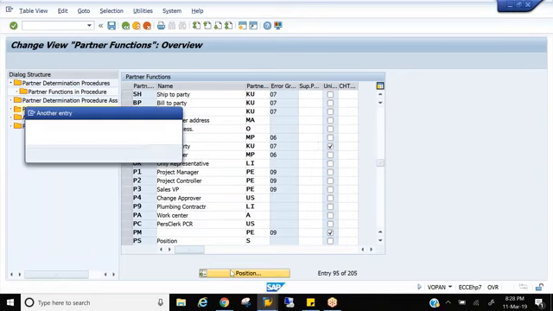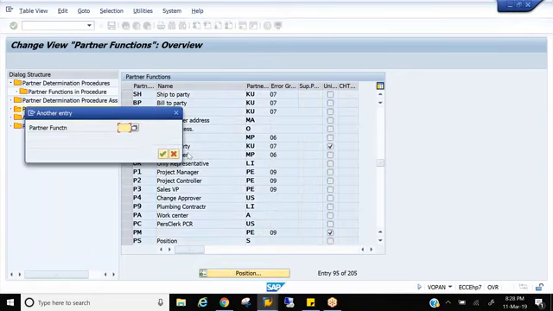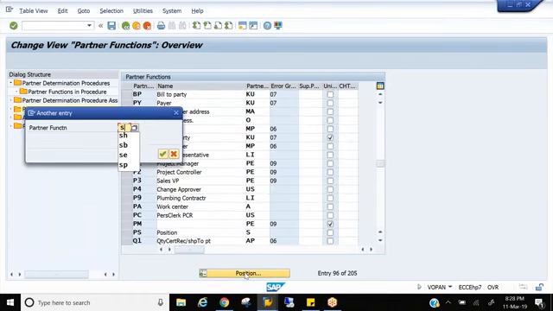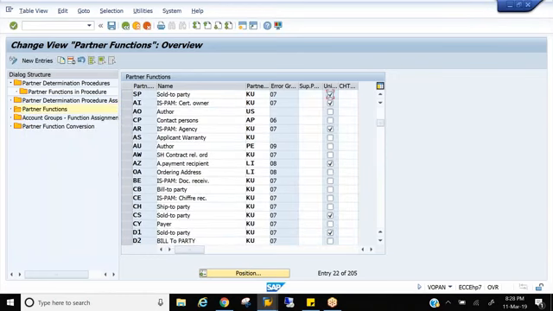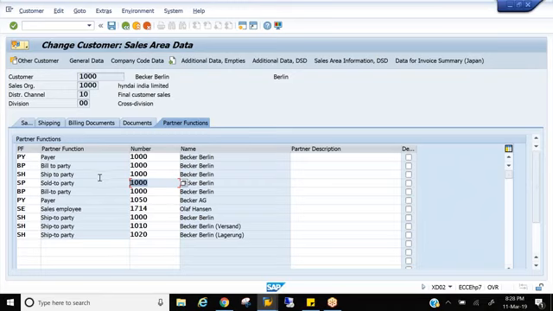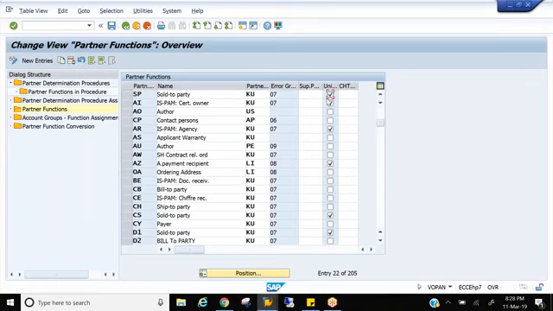Ship to party is not unique. Bill to party is not unique. But if I go to sold to party, this is unique. You see, unique. How does the system know there should be only one sold to party? In the customer master, why is this particular sold to party grayed out? You cannot edit it. It is unique. You cannot change it. You cannot add one more.